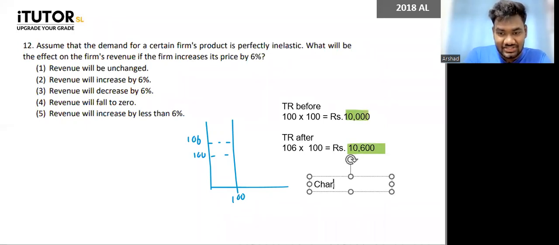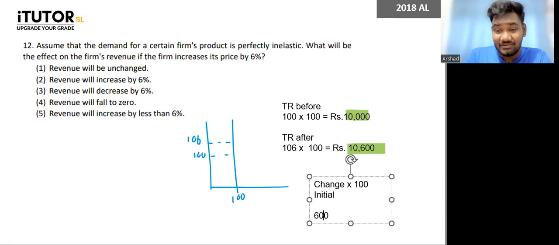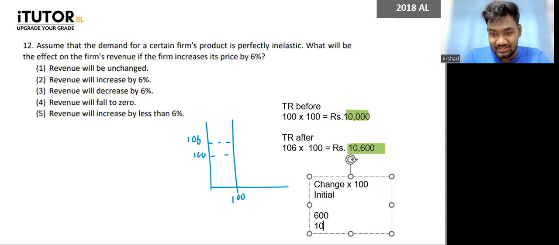Percentage is the change divided by the initial value, right? Change divided by the initial value into 100. So how much is my change? 10,000 went to 10,600, so the change is 600. My initial value is 10,000. So 600 over 10,000 into 100, I get 6%.